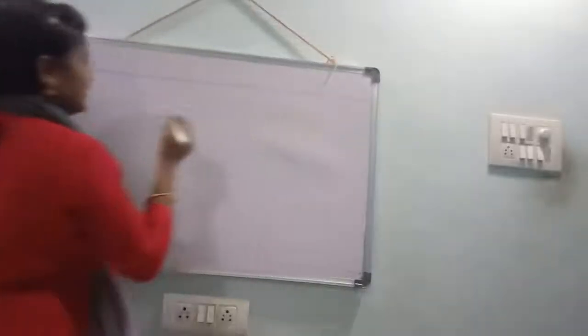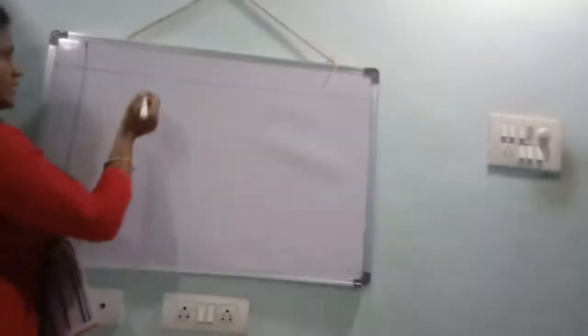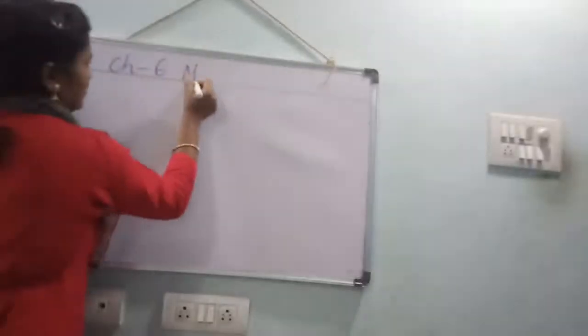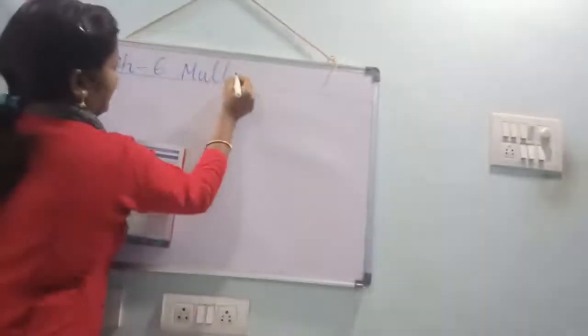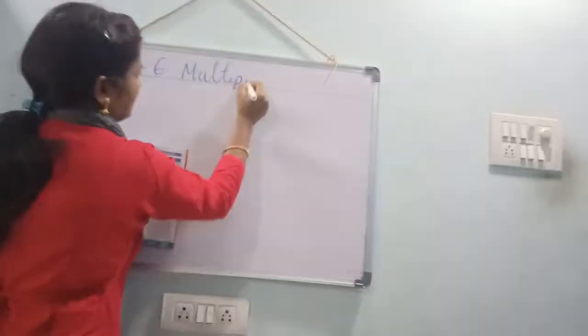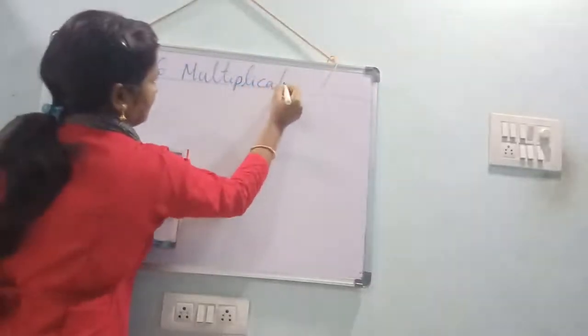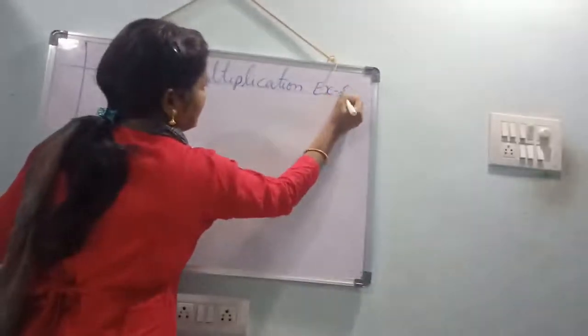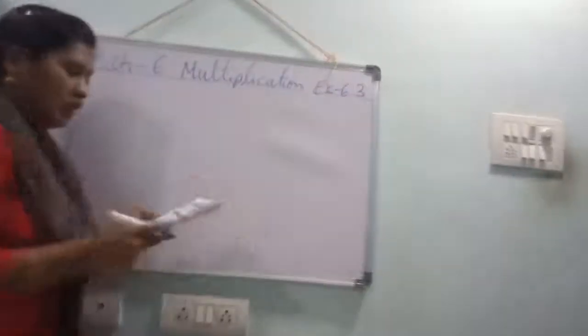Children, in the previous class what did you learn in multiplication? How to multiply the numbers to 1 digit number, 2 digit number, 3 digit number. Yes. Today, doubling the numbers. Example: 6 into 3. How to double the numbers, you should learn.